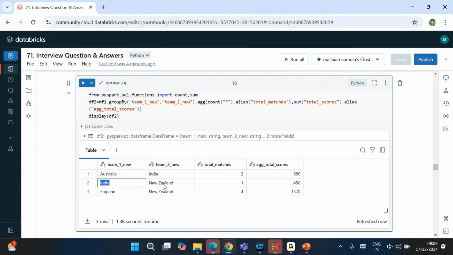Okay, see now: Australia versus India, total matches are 2, total aggregated total score is 880. India versus New Zealand, total matches is 1, and the aggregate total is given. England versus New Zealand, 4 test matches, 1370 is the total score. Are we all good, team, till here?